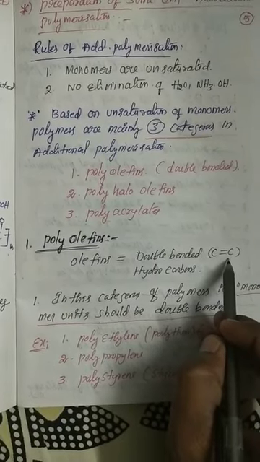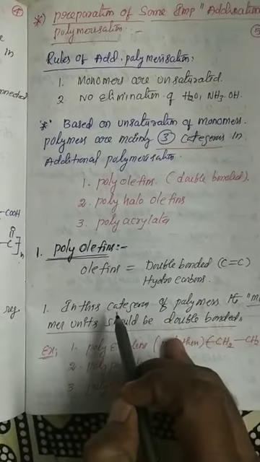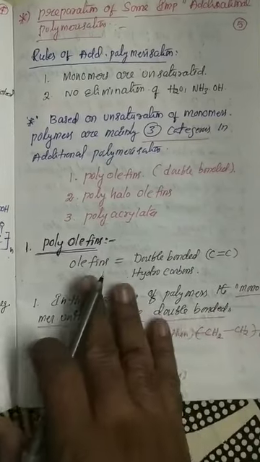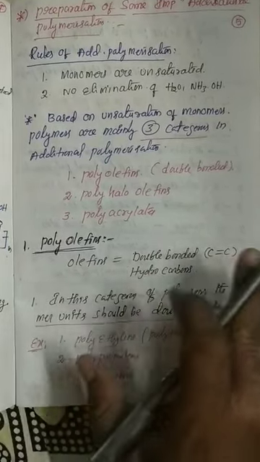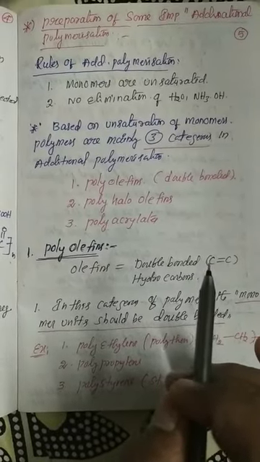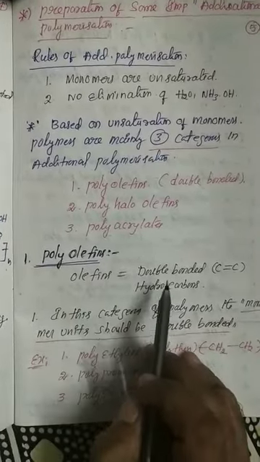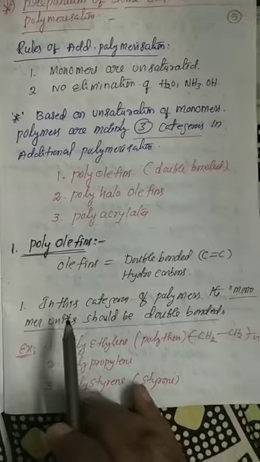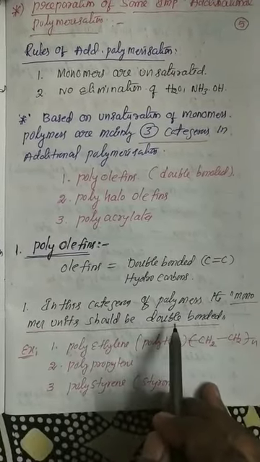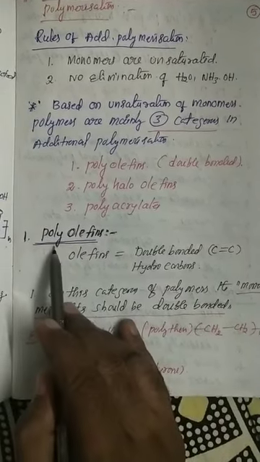This is the most important point. Polyolefin means in this category of polymers, every monomer has a double bond. Keep that in your mind. In the polyolefin category, all polymers have monomers with double bonded carbon atoms. It's clear? So olefin means double bonded hydrocarbons. In this category of polymers, the monomer unit should contain a double bond. So the best examples are from the polyolefin.